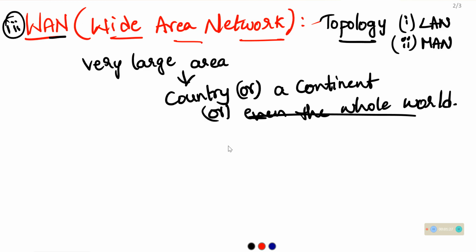A wide area network spans a very large area that comprises a country or a continent or even the whole world.